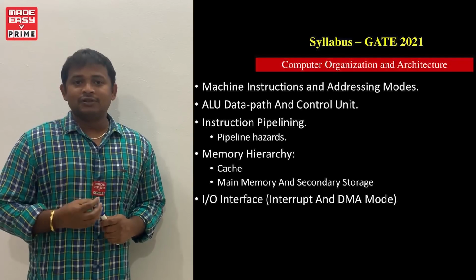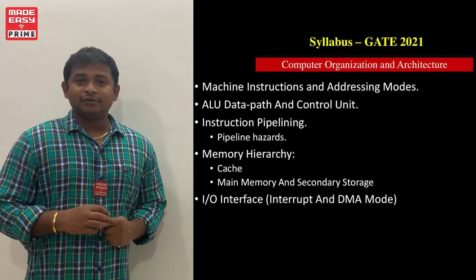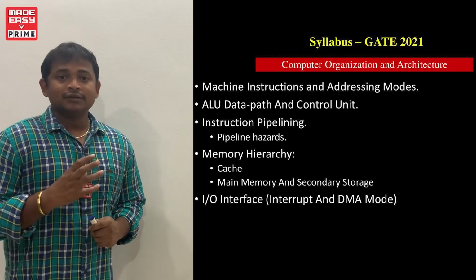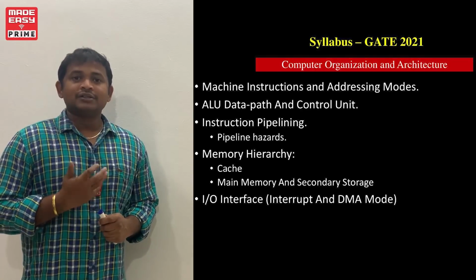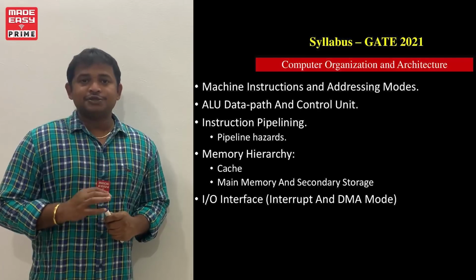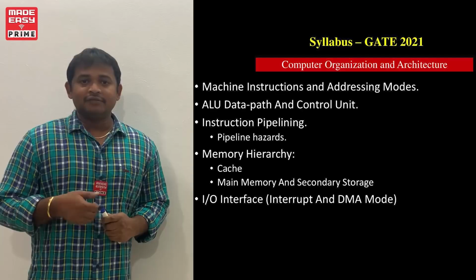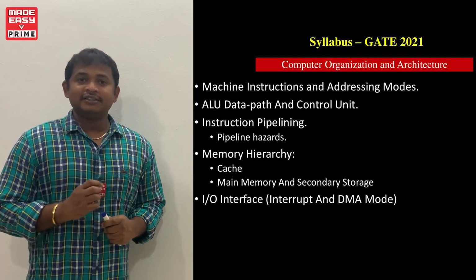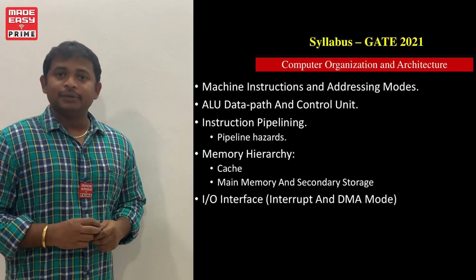Based on this context, CPU organization is classified into 4 types. So those 4 types of CPU organization associated with the ALU data path are elaborated in this topic. And also the control unit design will be elaborated in this topic. Control unit is very important in the CPU.